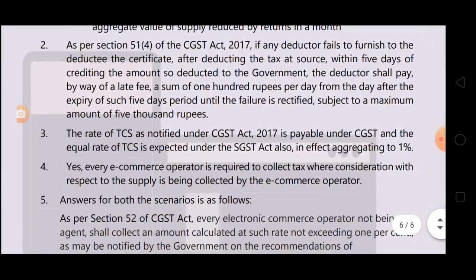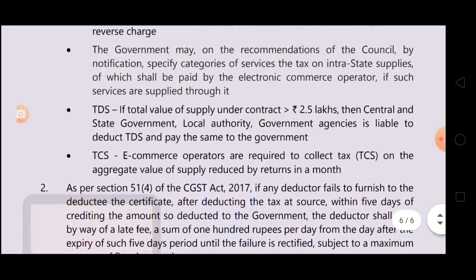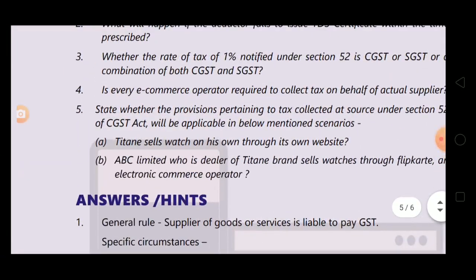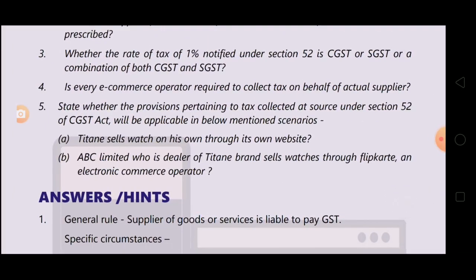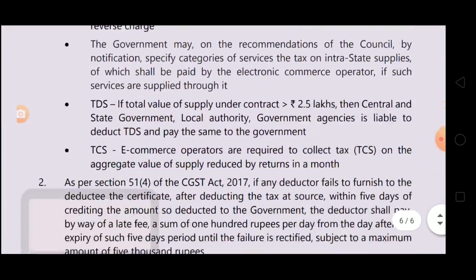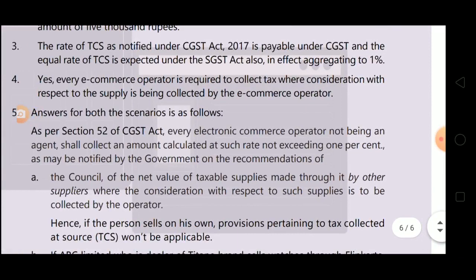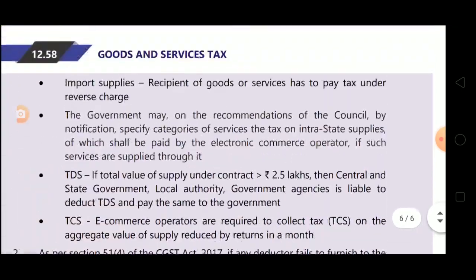The rate of TCS as notified under CGST Act 2017 is payable under CGST, and the equal rate of TCS is expected under SGST Act also, in effect aggregating to 1%, means 1% in combination of both, 0.5% SGST and 0.5% CGST. Next is, is every e-commerce operator required to collect tax on behalf of actual supplier? Yes, every e-commerce operator is required to collect tax where the consideration with respect to the supply is being collected by the e-commerce operator. If e-commerce operator is collecting the consideration, then e-commerce operator is required to collect tax at source.